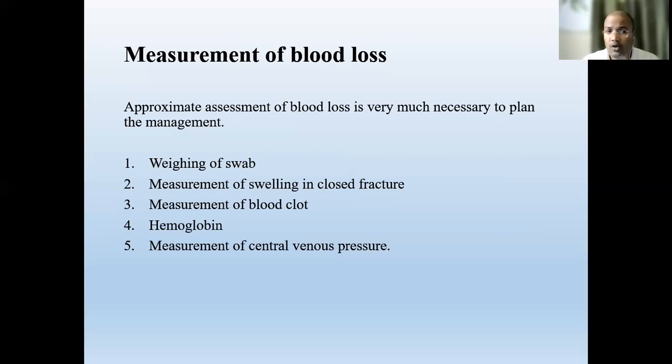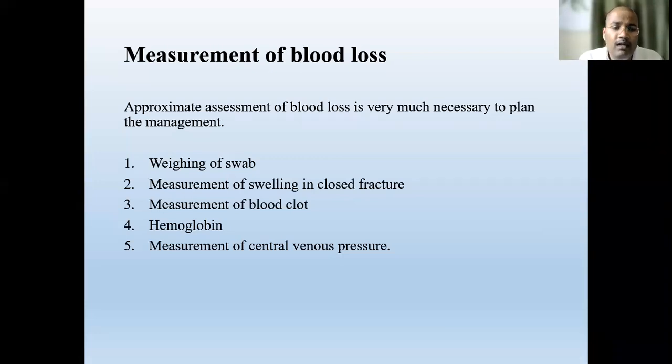So, weighing of the swabs during a surgical procedure: if you are counting the swabs, weigh them before and after use in the surgical procedure.